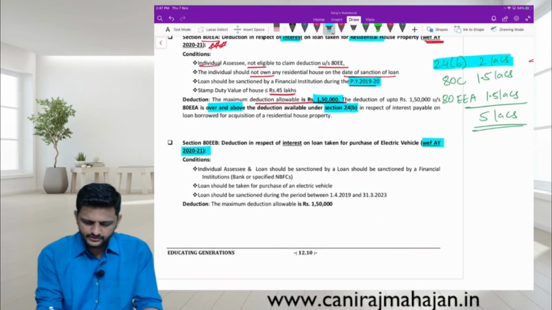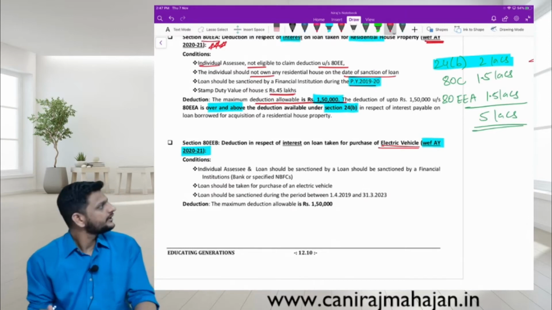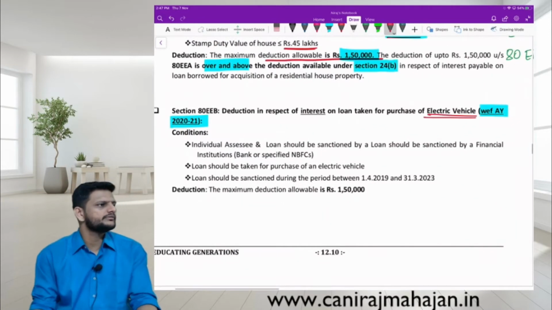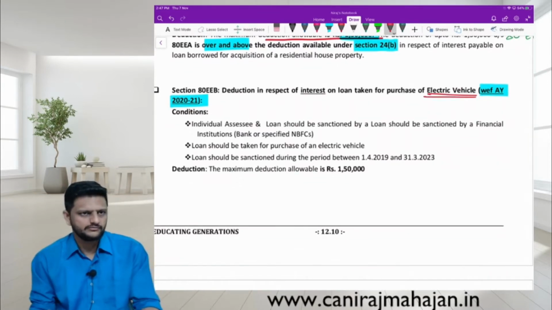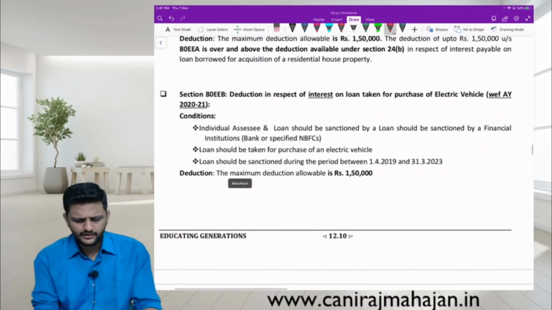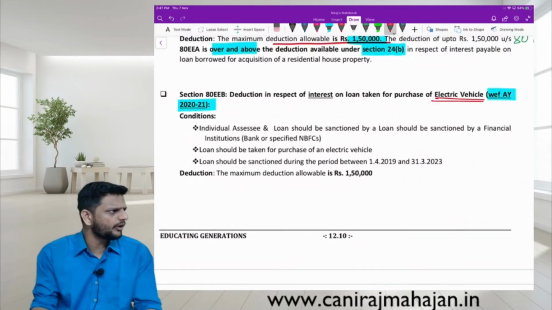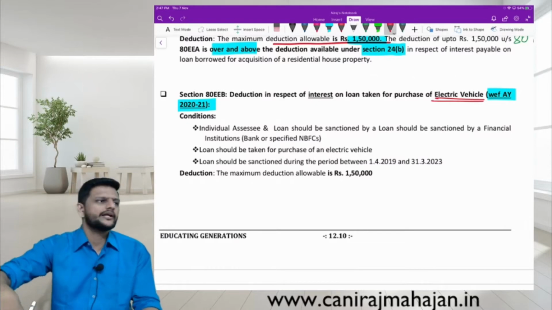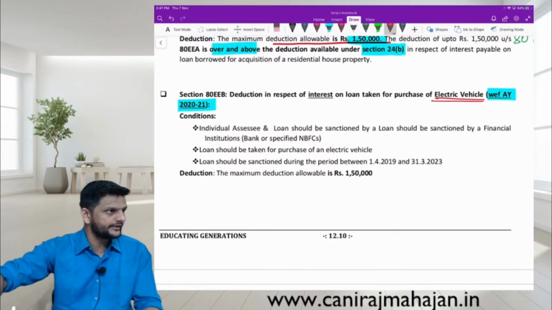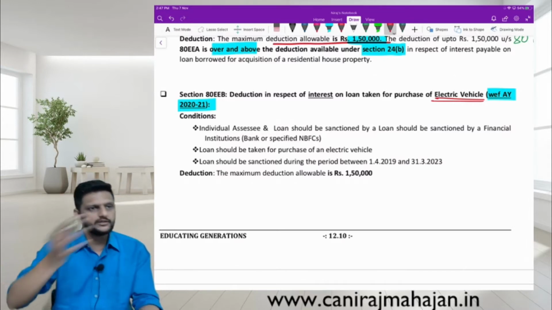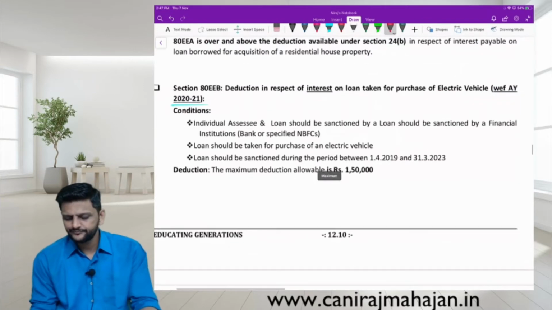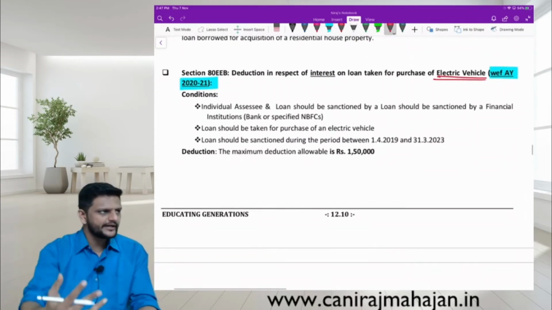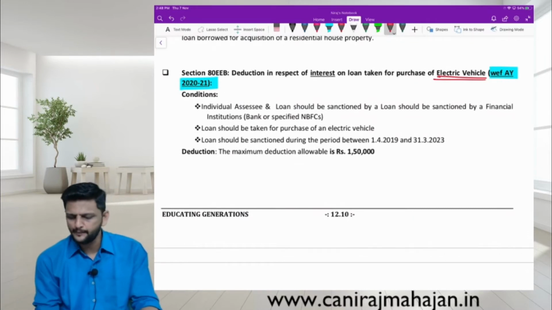And I like this. Promotion or encouragement of changing towards electric vehicle. Again, only from this year they have started. Okay. Do you know, by the way, government has already mandated or told the automobile industry that everyone has to change to electric vehicles. I think by 2025 they have given a kind of due date. 2025. All the vehicles whichever will be now manufactured after that year, they will have to be electric. Anyway, so that is one of the steps they are taking towards that direction, that you can take some benefit.